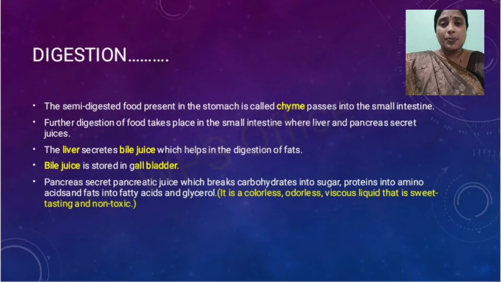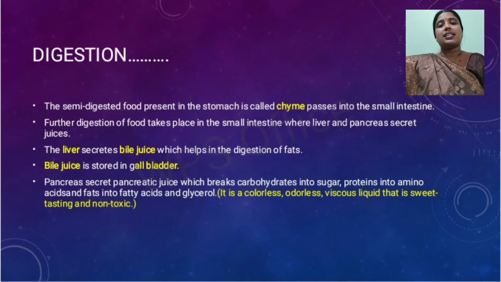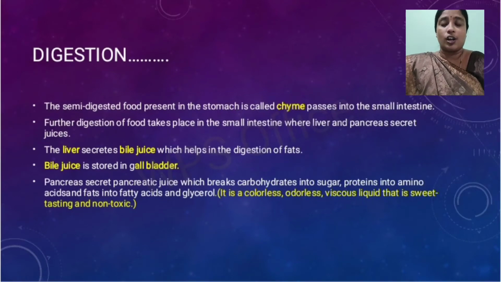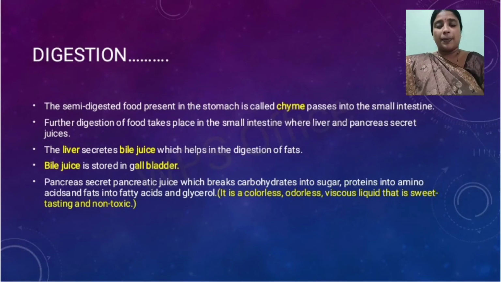Now what does the pancreas do? The pancreas secretes pancreatic juice, and this pancreatic juice breaks carbohydrates into sugar, proteins into amino acids, and fat into fatty acids and glycerol. So the function of pancreatic juice is simply to break down the food into different substances.